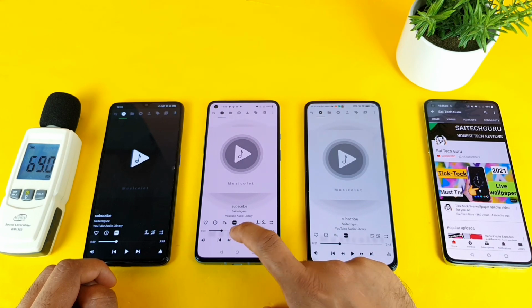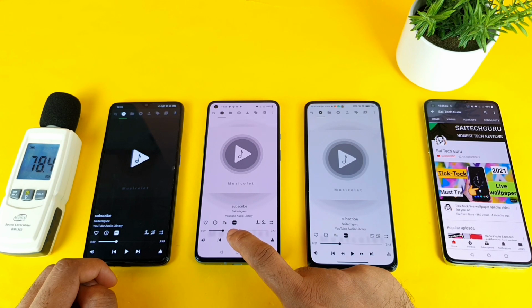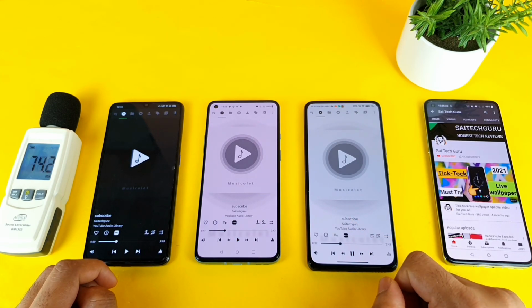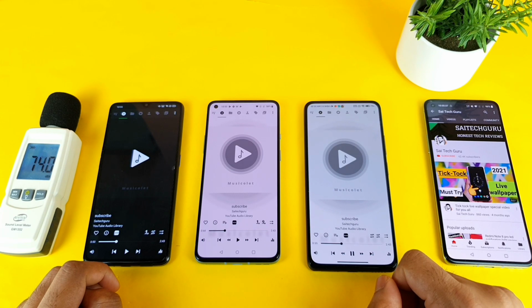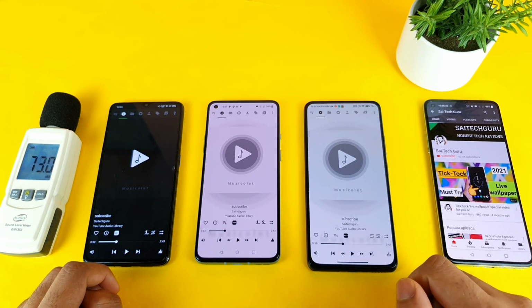OnePlus 9R, MI 11X device, as you can see friends clearly.